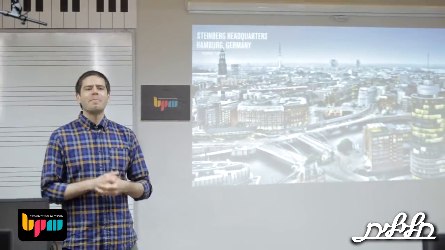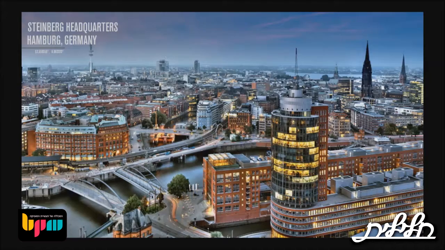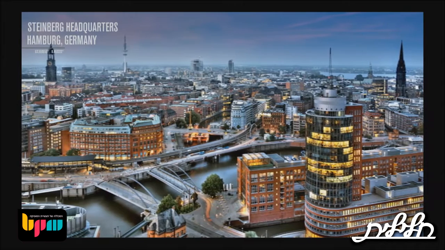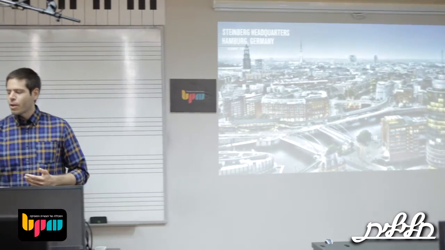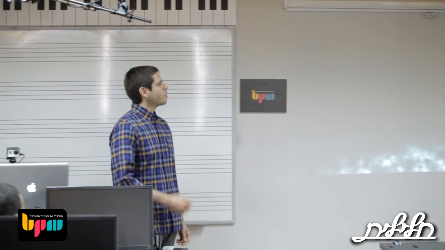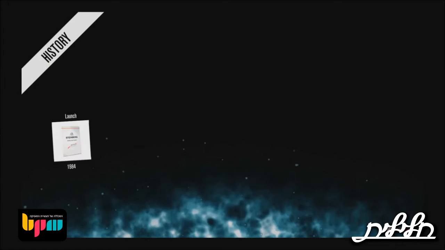As you might know, Nuendo and Cubase, all this software was created in Hamburg. So I'm going to give you a little story of how this all came to be. Hamburg is a pretty rainy place, so it's very good to make some music and make some software. And two guys, one named Steinberg and the other named Rurup, got together and had a dream to make music with a computer. And that was a long, long time ago when they developed the first software called Pro 16. 1984, so more than 30 years ago.